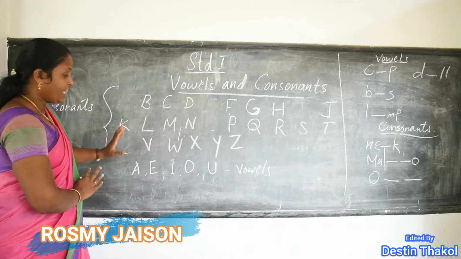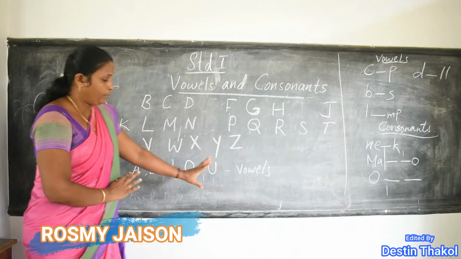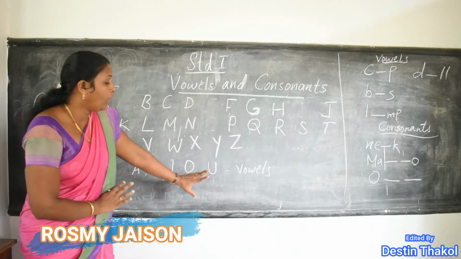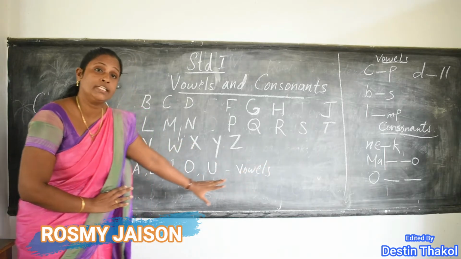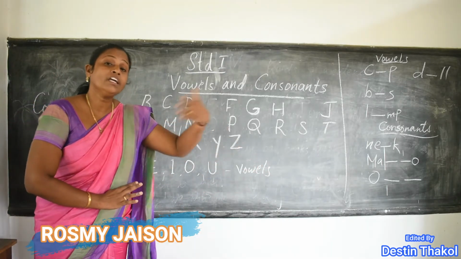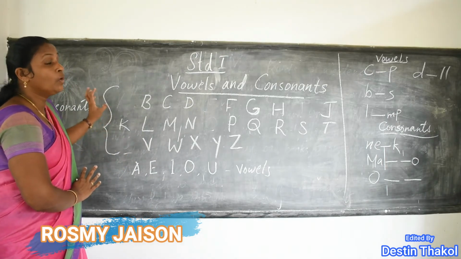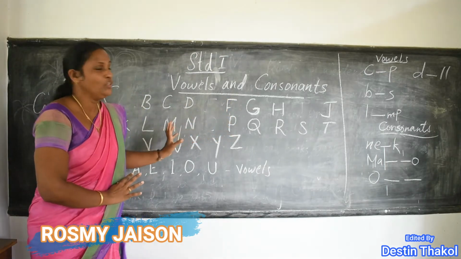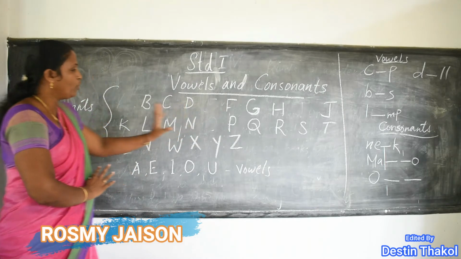And except these, that means A, E, I, O, U, the rest of the letters are called consonants. All of you look here.